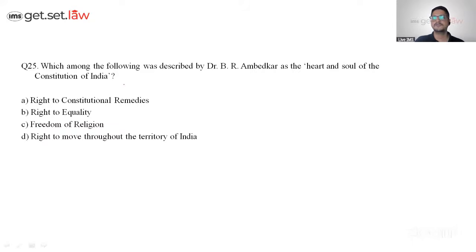Again, a one-liner. Which among the following was described by Dr. B.R. Ambedkar, today being his Jayanti, as the heart and soul of the Constitution of India? Technically all fundamental rights are important, but one fundamental right under a specified article was described as the heart and soul. Without it, there is no protection of rights. That means I should have some remedy in the form of writs. Equality is a fundamental right, moving to any territory is a fundamental right, but if these are violated, I need a remedy in the form of writs, constitutional remedies. Under which article?